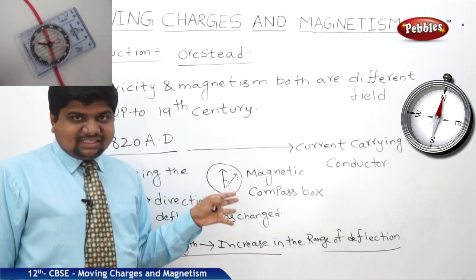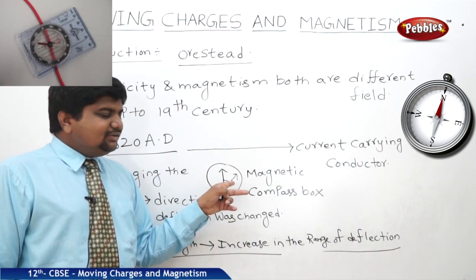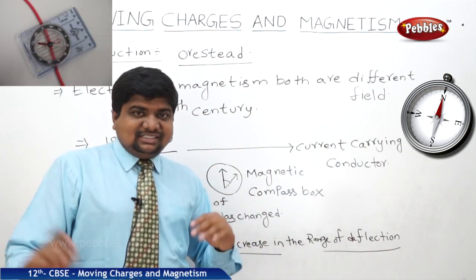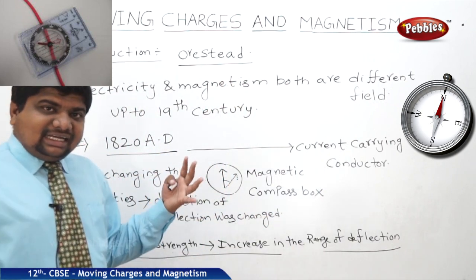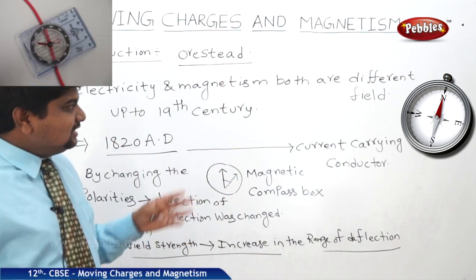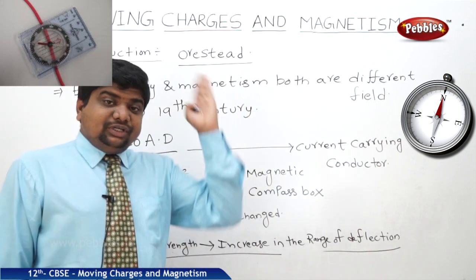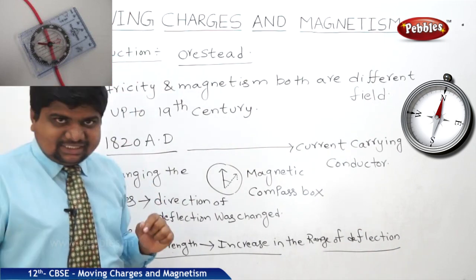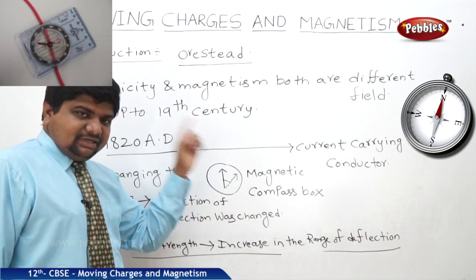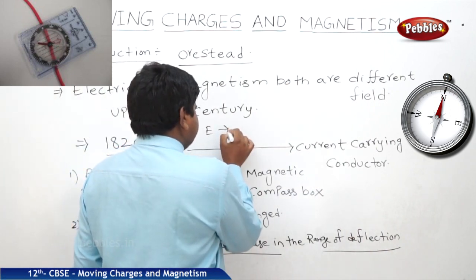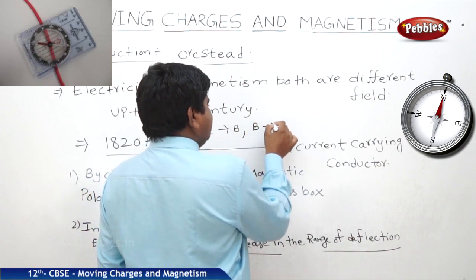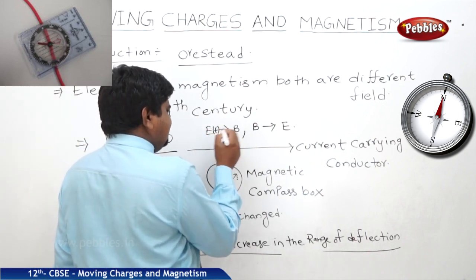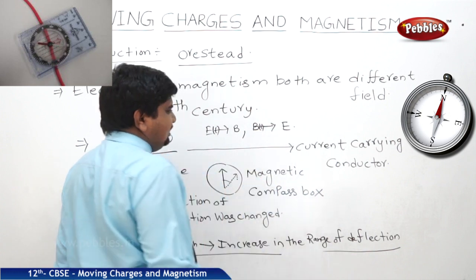Later came the converse of this effect. What is the converse? A time varying magnetic field creating an induced EMF, which is nothing but the explanations given by Faraday's and Lenz's experiments. These two collectively combined and created one more field in physics, electromagnetic induction. Before going to that, moving charges and magnetism is the basics of that part. So an electric field converts to a magnetic field, as well as a time varying magnetic field converting to an electric field. We can write E of t converting to B and B of t converting to E.